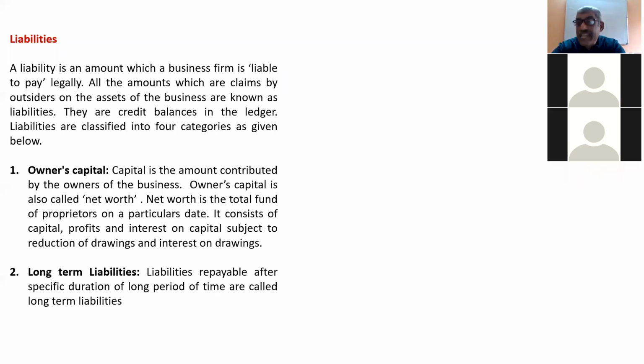Then comes the second type of liability, which is long-term liability. If the repayment period is for a long period, more than 1 year, like if you have taken a big loan from a bank, a loan for 10 to 15 years. If it is more than 1 year, then it is called long-term liability. That means you have to repay the money in 10 or 15 years. So such liabilities are called long-term liability.